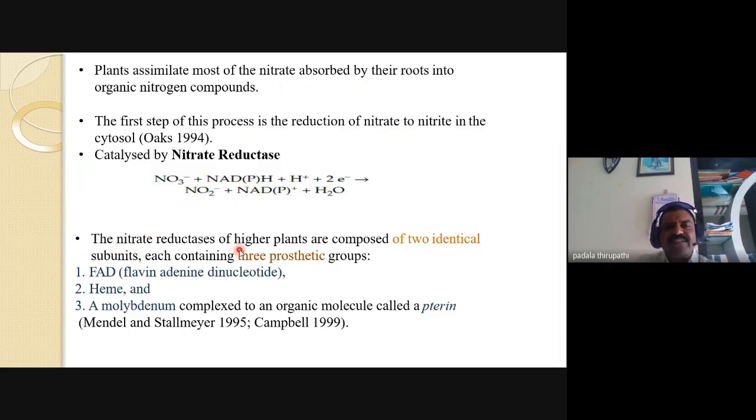The nitrate reductase of higher plants is composed of 2 identical subunits, each containing 3 prosthetic groups. How many prosthetic groups? 3 prosthetic groups. Have you heard about this term, prosthetic group?